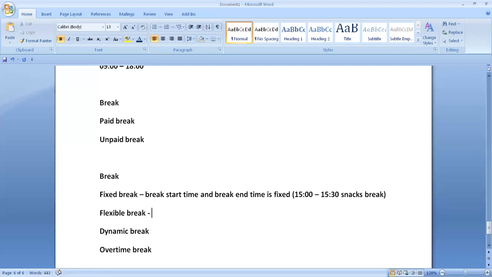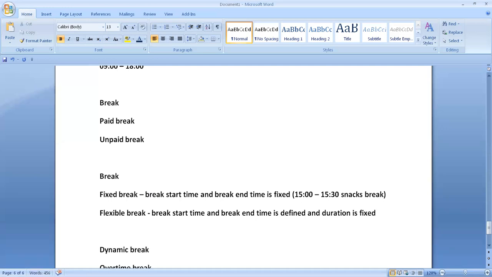Flexible break. Let's understand what a flexible break is. The start time and break end time are defined, and the duration is fixed.